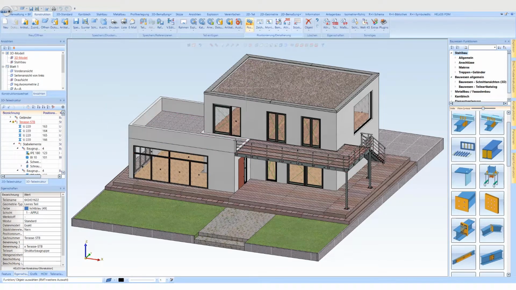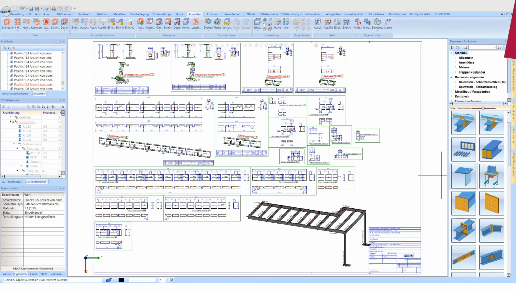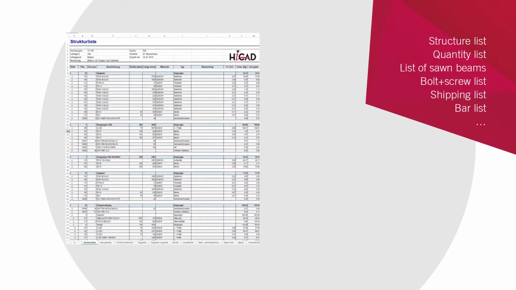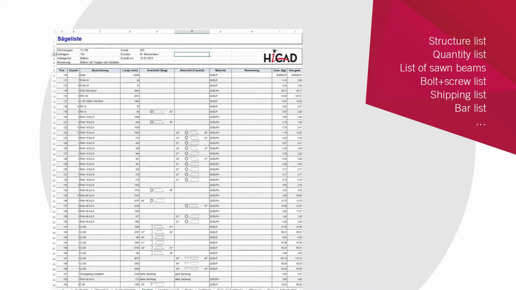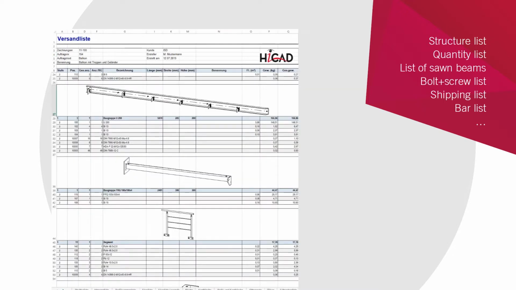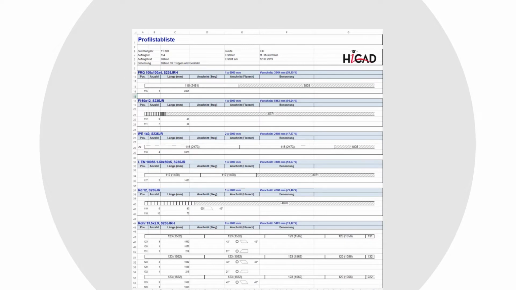Step 3. Project comprehensive bills of materials are generated and output. There are many different bills of materials available: structure lists, quantity lists, or lists of sawn beams and profiles, bolt and screw lists, shipping lists, or bar lists. All this and much more is available to the user of the HiCAD Metal Engineering Solution.